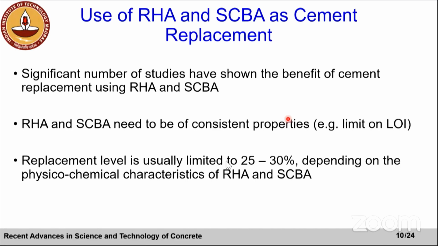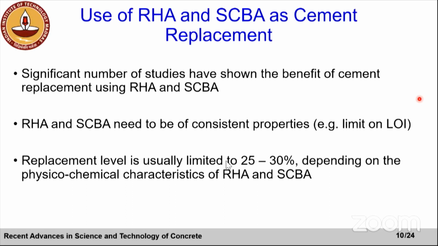You don't want a lot of residual carbon, because that will start affecting the properties, which includes your fresh properties and also later age properties. And typically, in concrete, where Portland cement is the main binder, replacement level is usually limited to 25 to 30%, depending on the physico-chemical characteristics of RHA and SCBA.